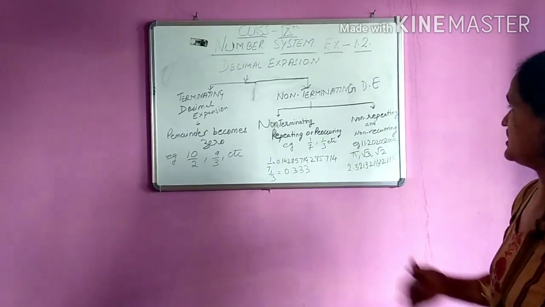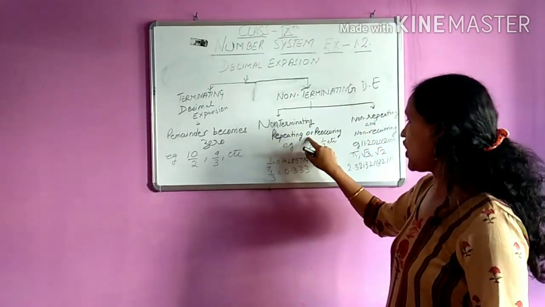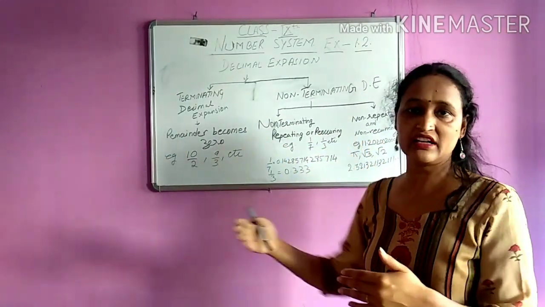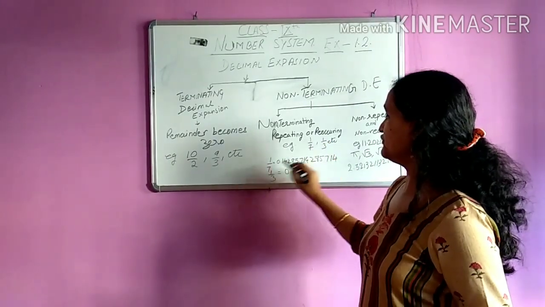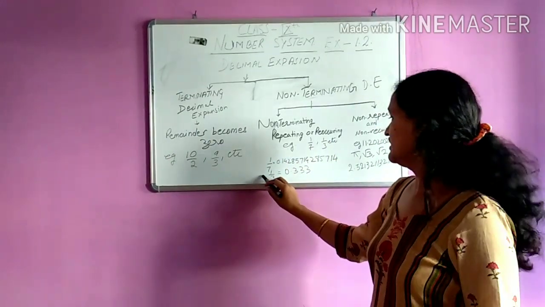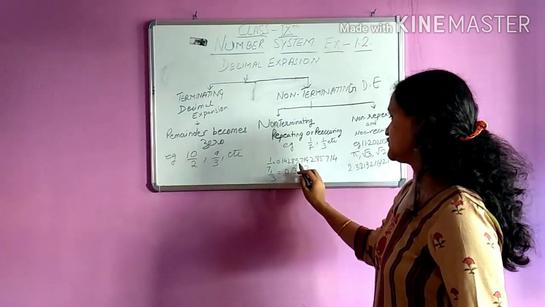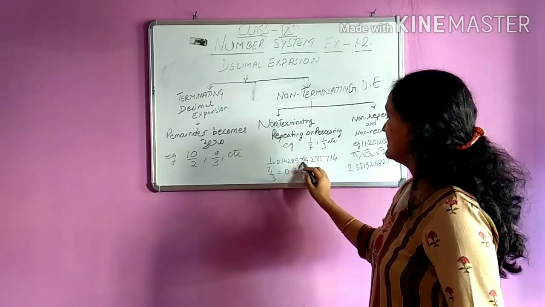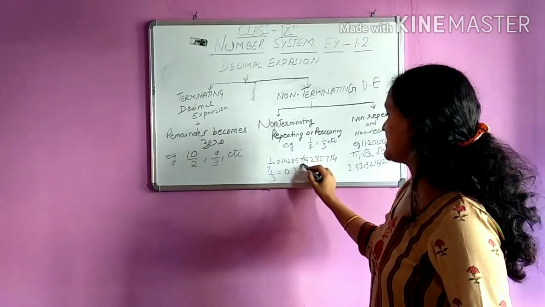Non-terminating decimal expansions are of two types. One is non-terminating repeating, and we can also call it recurring because the numbers will repeat again and again. For example, 1 upon 7. If we divide 1 by 7, our result will be 0.142857142857, and every time it will repeat after 7 digits.